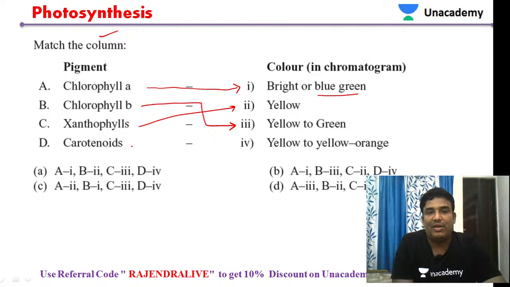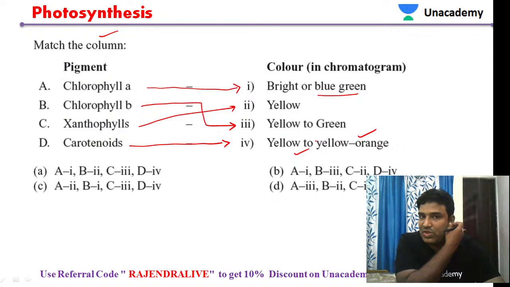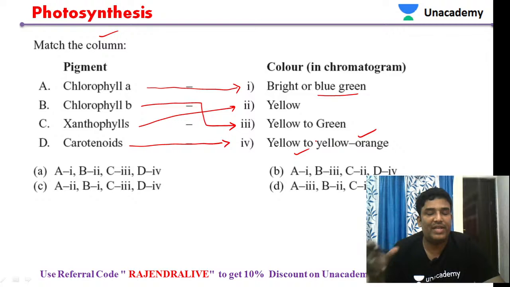Carotenoids: what is the color of the carotenoids? The color ranges between yellow to yellowish orange. Okay, match the column question. What is the color of chlorophyll A? Generally it is bright or blue greenish in color. Chlorophyll B is yellow to green. Xanthophylls are yellowish in color and carotenoids are yellow to yellow orange in color.